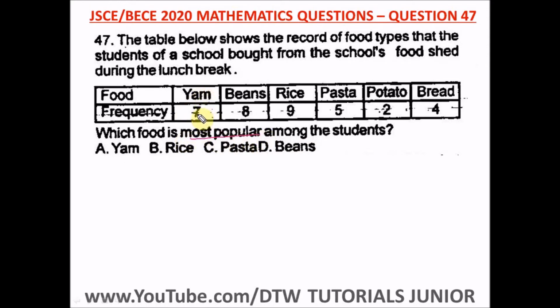So yam, students bought 7. Beans, students bought 8. Rice, students bought 9. Pasta 5. Potato 2. Bread 4. The highest here is what? Rice. Students bought rice 9 times. So the most popular food among students is rice, and our right option here is option B.